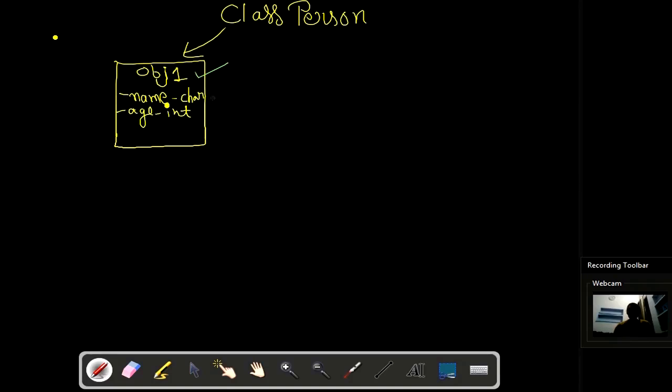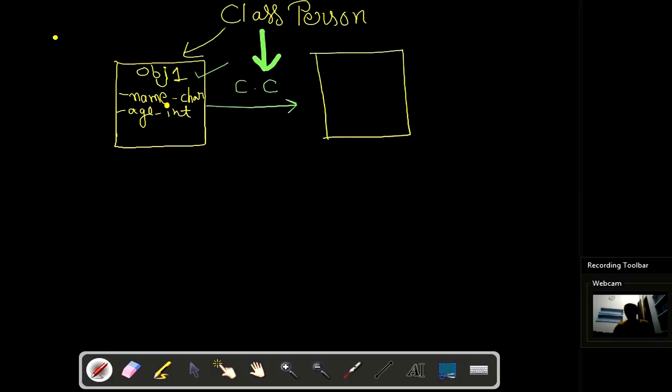So what you will do, you will call copy constructor of this class, and with the help of it you will copy obj1 into obj2. So this will also have name char type and age integer type. Okay, so this is in general form of copy constructor. Now the problem arises when you have some pointer variable. Suppose you have city, it is char, and this is pointer. Okay, so this will also have city, char, and pointer type because we are copying obj1 into obj2.